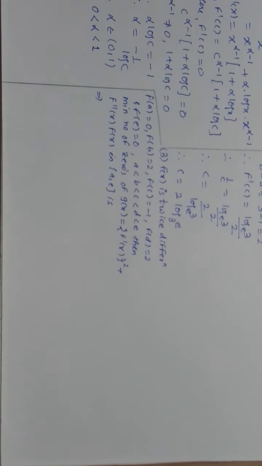That means a to e in ascending order. Then you have to find the minimum number of zeros of g(x), where g(x) is defined as (f'(x))^2 plus f''(x) into f(x), in the closed interval of a and e. Now before you solve this question, I would tell you to pause it, go back to my Rolle's theorem video in which I have taken the algebraic meaning. Go to that, then you will understand this very nicely.